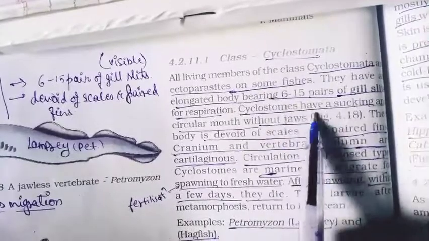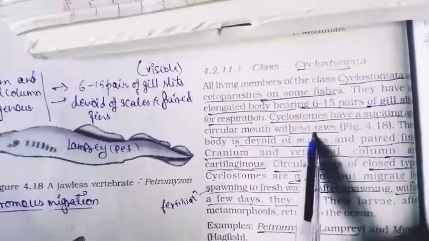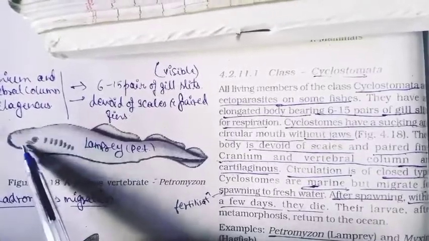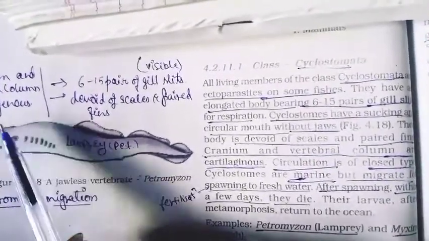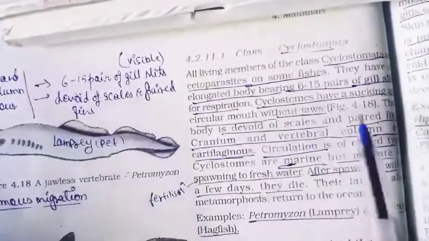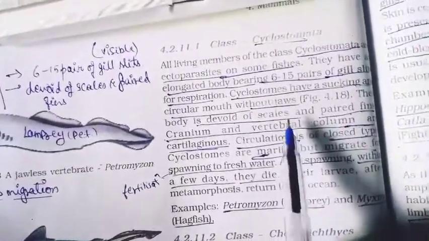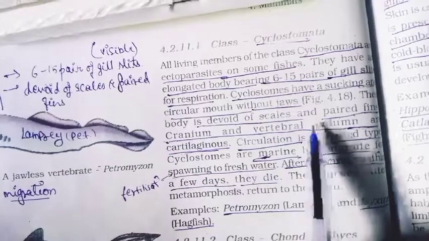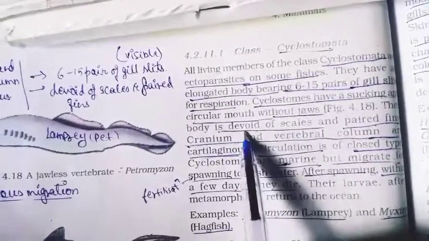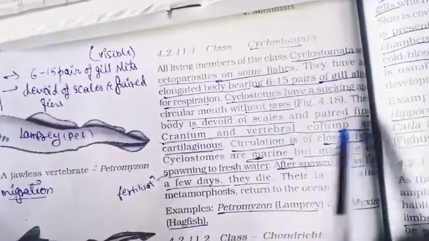Cyclostomes have a sucking and circular mouth without jaws. So these do not have jaws. Teeth are present in the whole mouth, and the mouth is circular, due to which they attach to the host. I'll show you the picture if I get it on Google. They are devoid of scales and paired fins. Devoid means deficiency, so there are no scales and no paired fins.